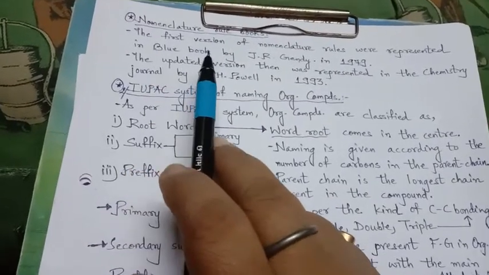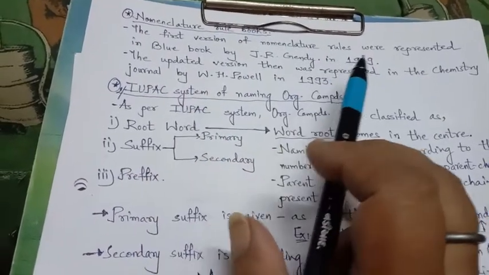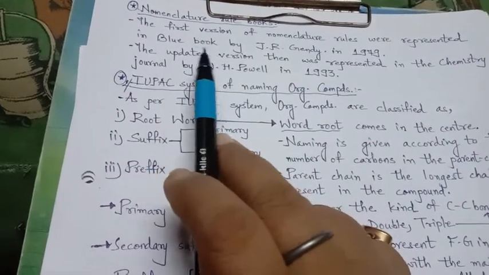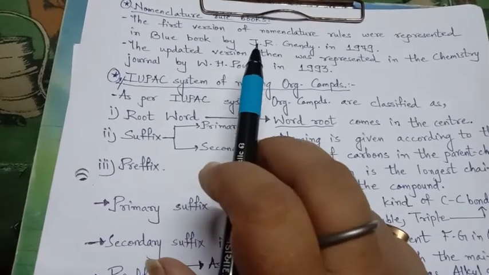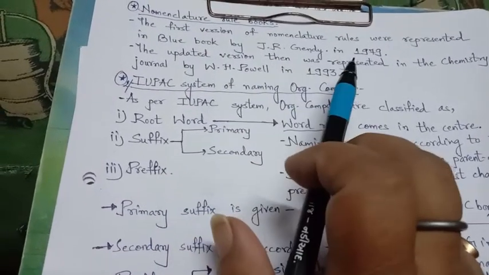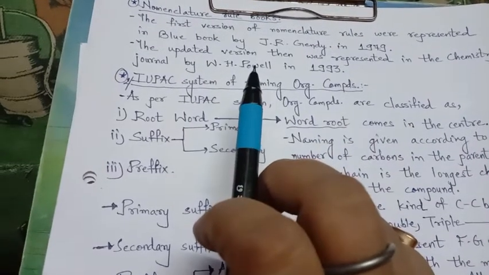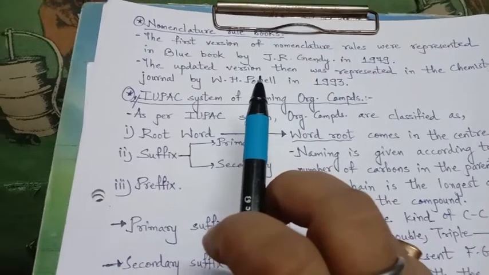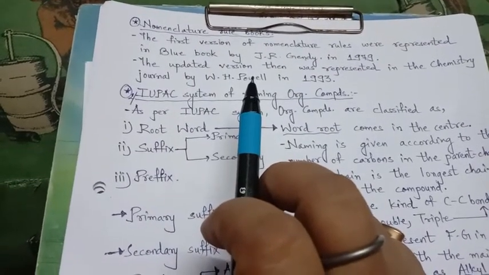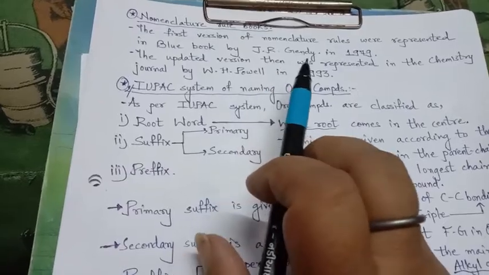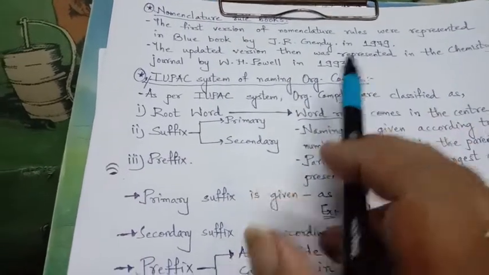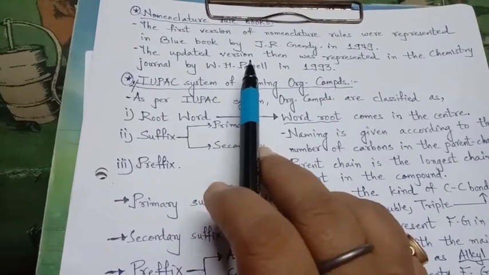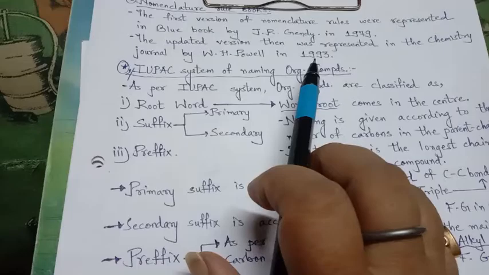The first version of the nomenclature rules was represented in the Blue Book. The name of the book is Blue Book, by the scientist J.R. Gandy in 1979. In 1947, it was decided to give names to organic compounds by IUPAC, and the first version was prepared by J.R. Gandy in 1979. The updated version took a very long period, until 1993, and